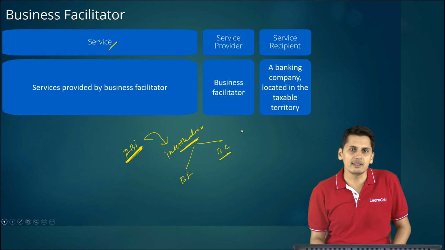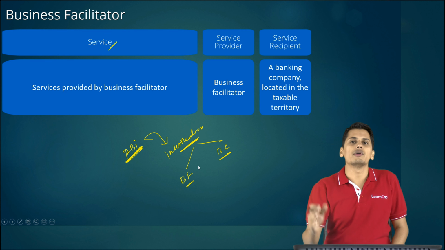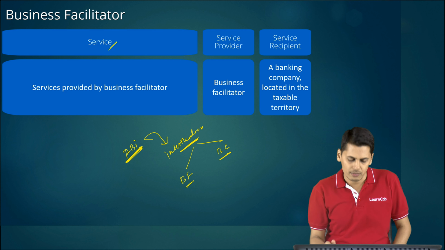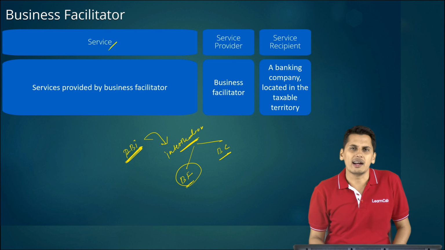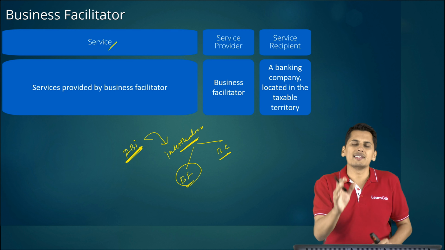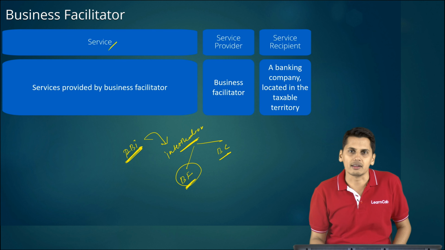Both of them are intermediaries but with slight difference. There is a difference in the scope of work done by a business facilitator and by a business correspondent. Now what do you mean by business facilitator? A business facilitator undertakes works of an intermediary, such as identifying potential borrowers who can borrow a loan from the bank. He receives applications from them, assists the bank in processing those applications, and does the documentation work. This is the work of a business facilitator.